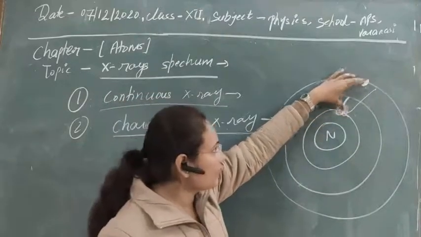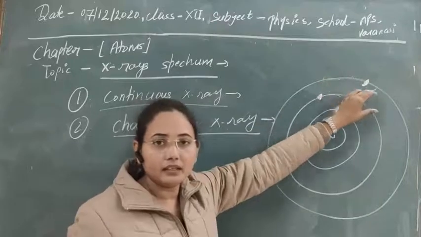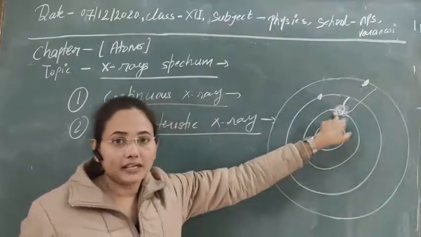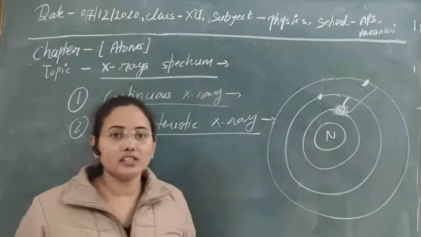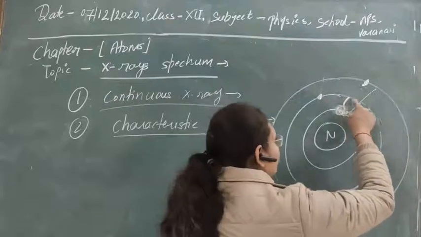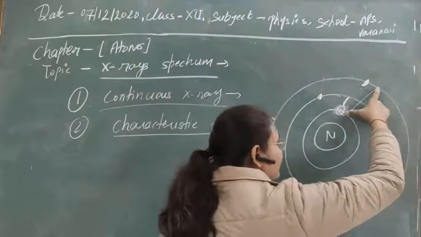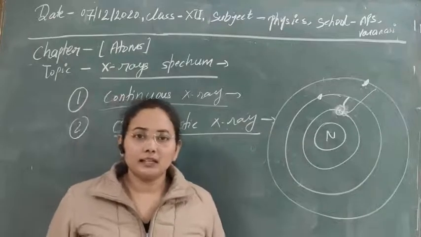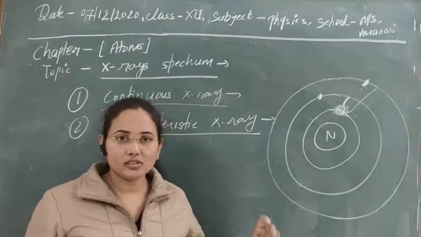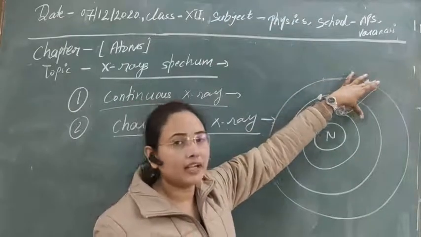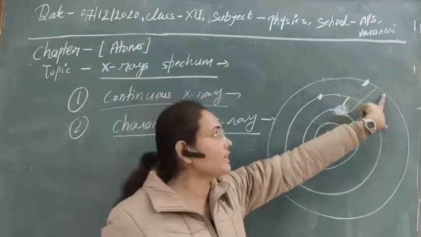In these cases, the electrons are trying to fill up this vacancy created by the high energetic electrons, and due to that, electromagnetic radiation is emitted, that is X-rays. You can see that the frequency or wavelength of that electromagnetic wave is discrete and precise.